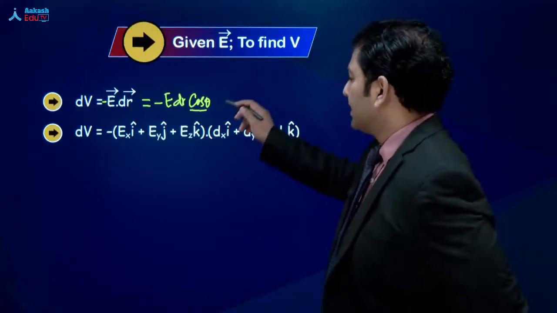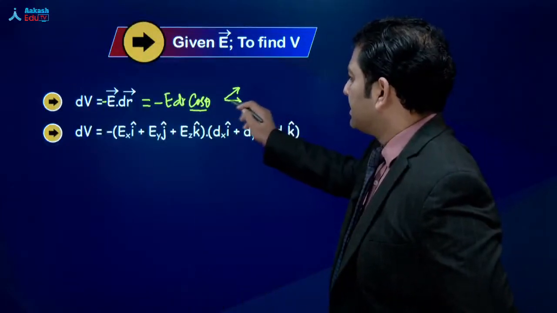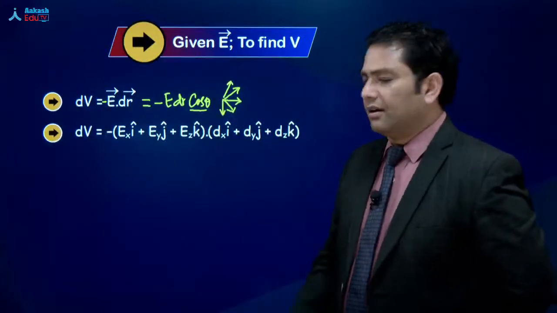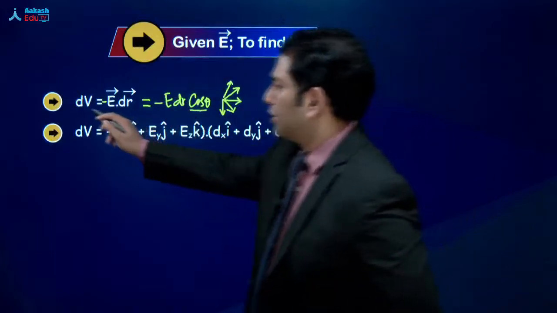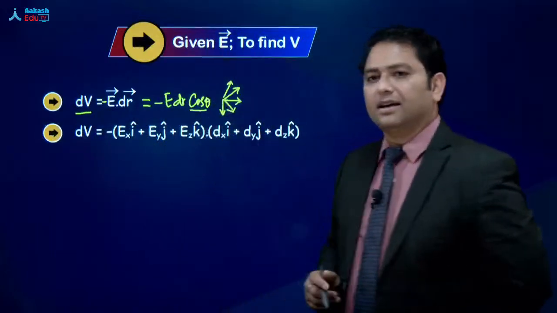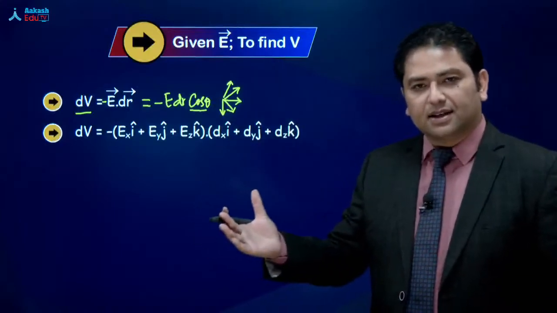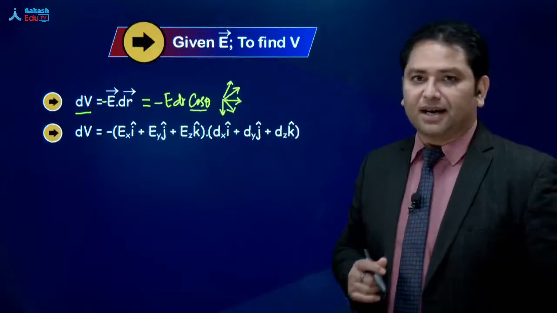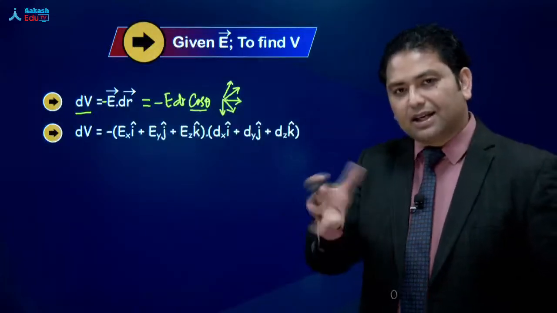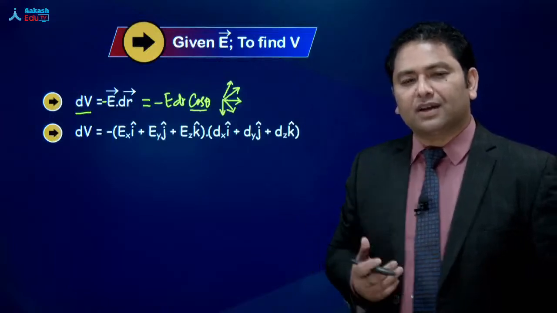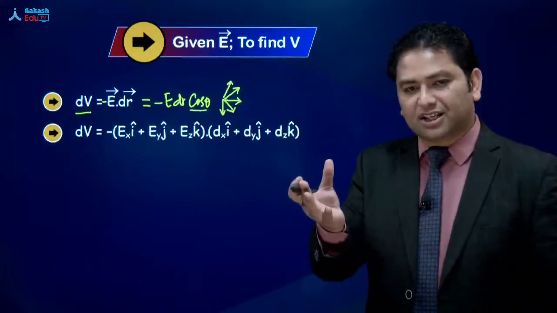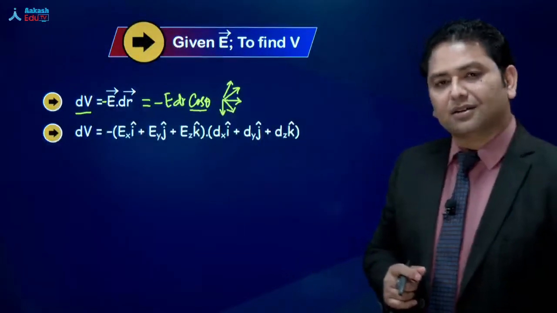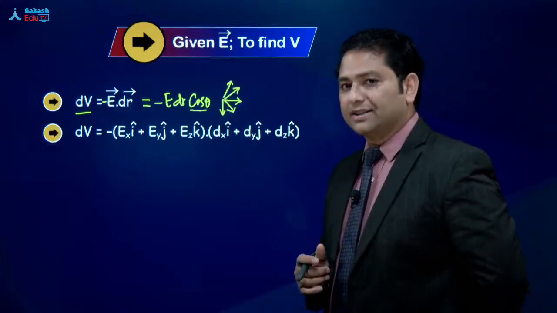यानी आप अगर same dr से अलग-अलग direction में travel करें, then dV, the change in potential, will be maximum when theta is 0. That means if you travel along electric field, the potential changes by maximum rate. आप देखिए कहीं ना कहीं again the whole idea of gradient that is emerging, and that's a reason why at the beginning of the class we talked about the concept of gradient in a greater detail.